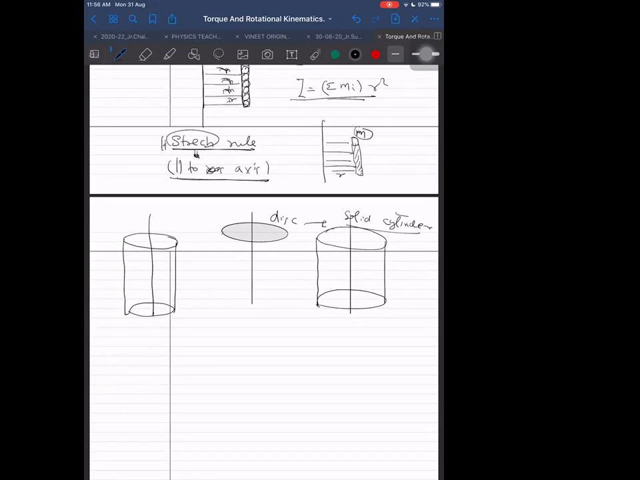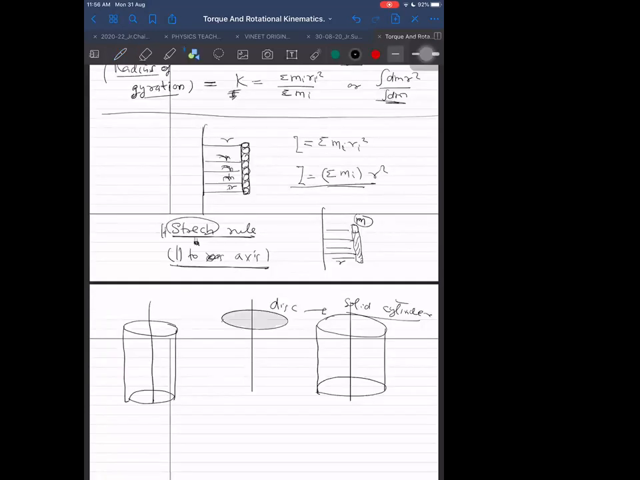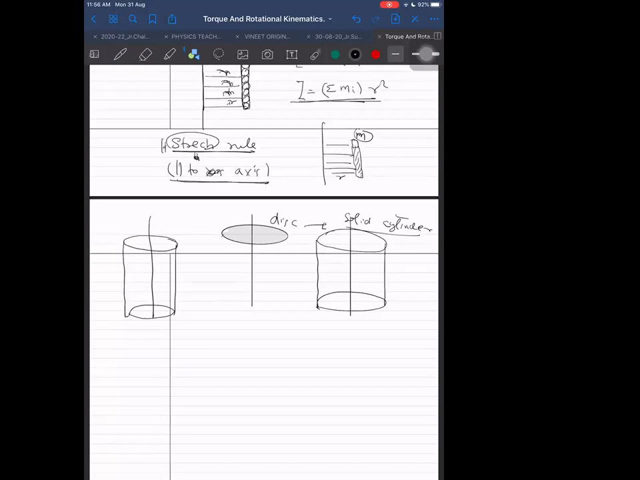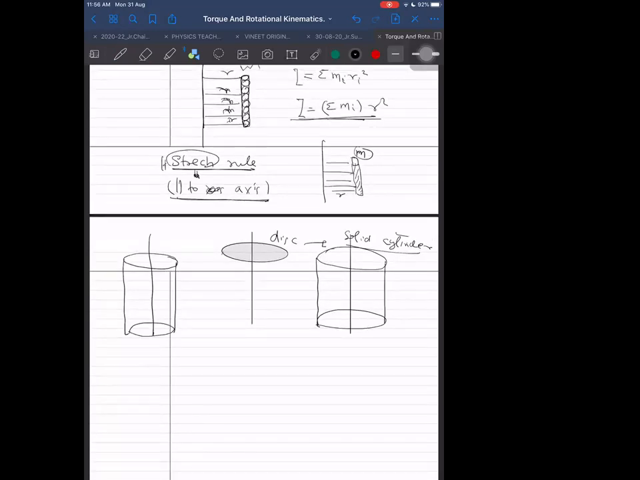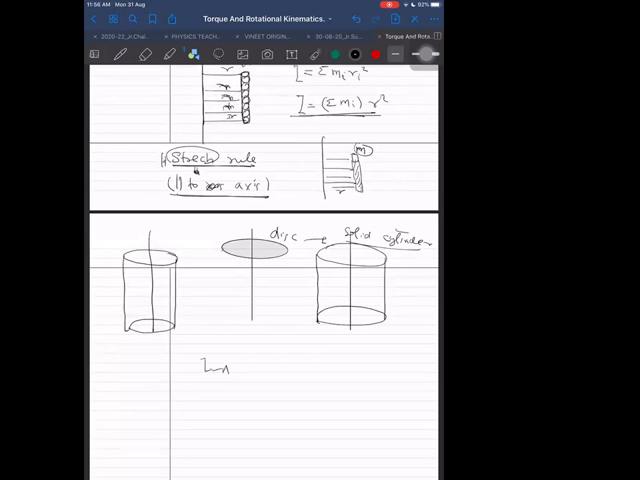Another example I want to take where I will not change the distance, but I will change the shape. Here also I change the particle into a rod, but the moment of inertia did not change because this rod is parallel to the axis. So what is the moment of inertia of a rod about an axis? Moment of inertia about an axis which is parallel to itself. Moment of inertia of a rod of mass m about an axis. Yes, right.